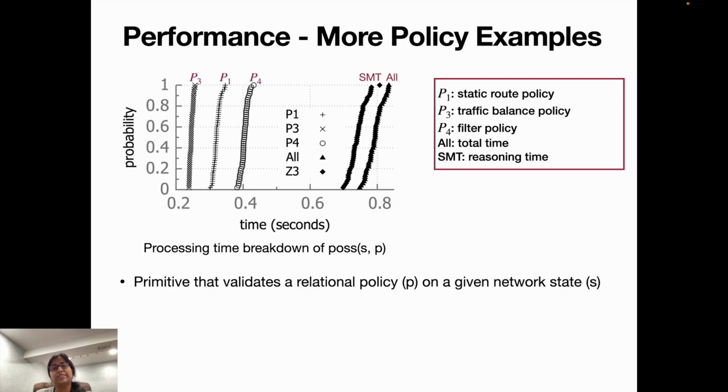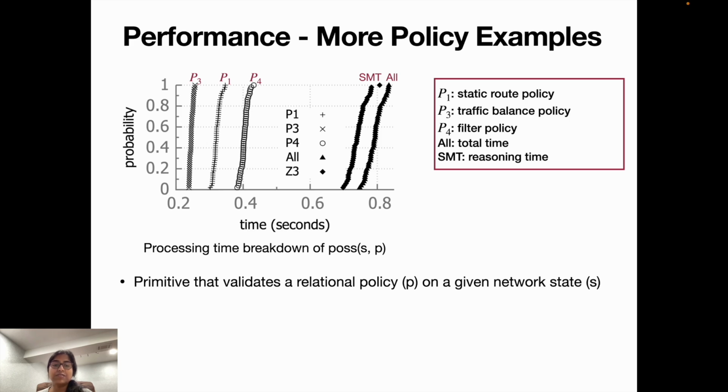So we have more policy examples. For example, that we show, P1, we can see in the diagram, is the static route policy, P3 is the traffic balance policy, P4 is the filter policy. We also show the total time, and we can see that it is again dominated by our SMT solver.